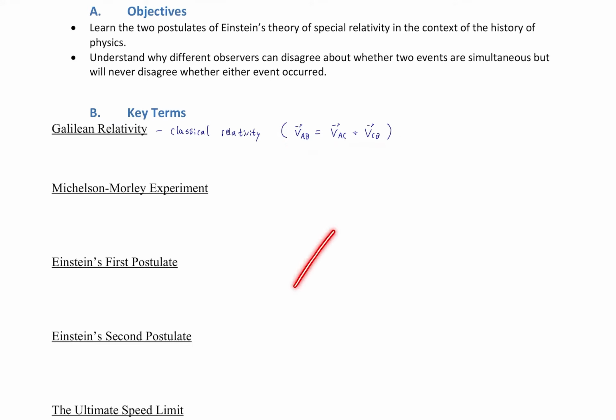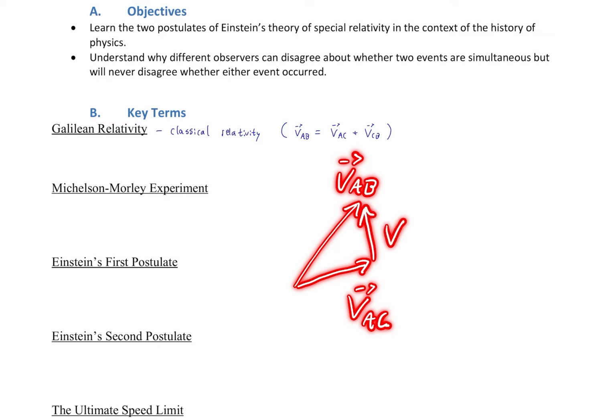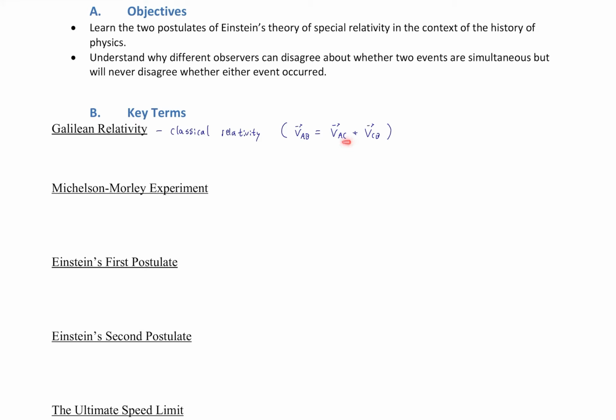Right? So for example, if this is v a with respect to b, because we would read that subscript ab as a with respect to b, that could be equal to the sum of these other two vectors, v a with respect to c, so that could be this vector, for example, and then v c with respect to b would be this vector here. So we can see we have a vector sum, and we have a relative reference frame, c, that's shared by these two relative velocities.